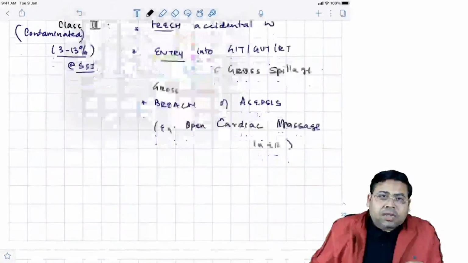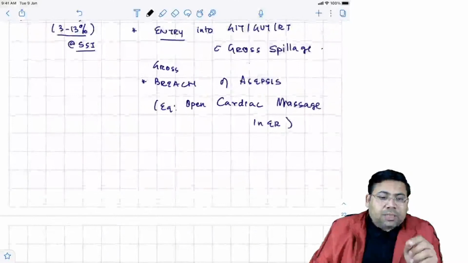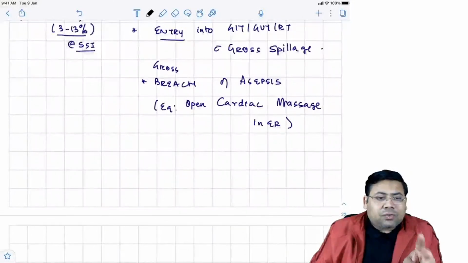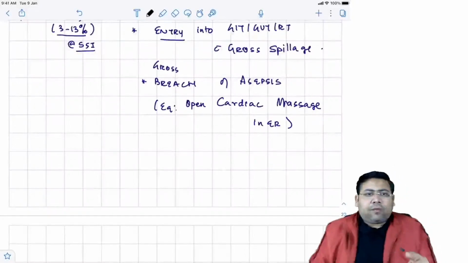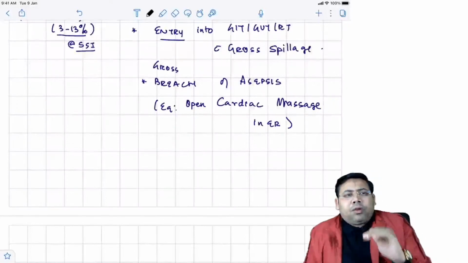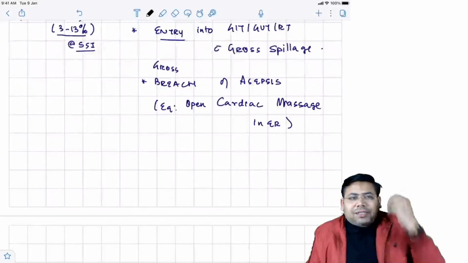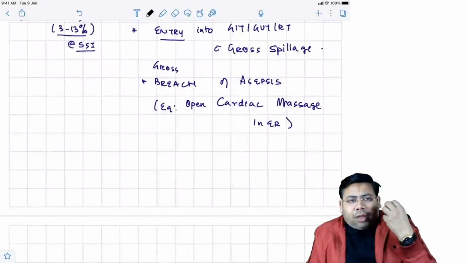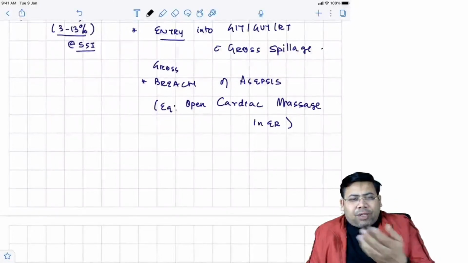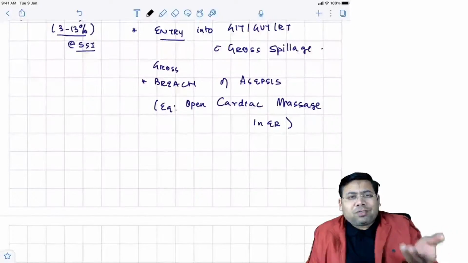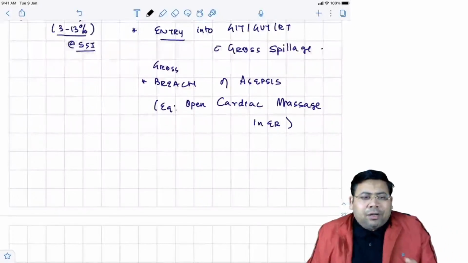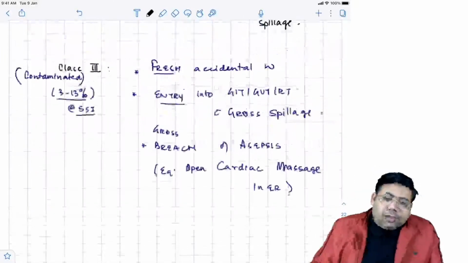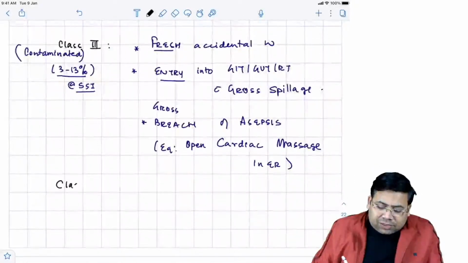Then we have, students, class 4 wounds. Hydrocele hernia surgery is a class 2 wound. During hernia, if you talk about reducing the contents, if there was accidental damage to the bowel, suppose it's a case of hernia in glissade and there is damage to the bowel, so what is that now? That is a class 3 now. Why? Because there's a spillage of content. So minimum class 2. Next, class 3. What is class 4 now?